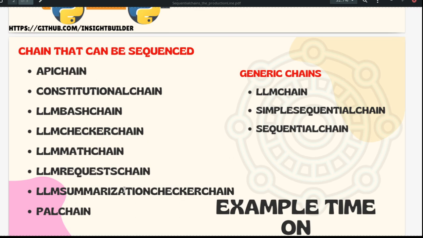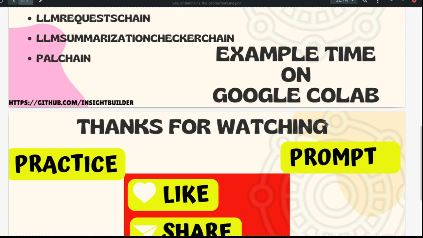However, keep this in mind: the more abstraction is getting created, the more the importance of learning to program increases, because the more you learn, the better you become at programming, and the faster you can get things done. Or else, even with all this automation and all these language models and artificial intelligence, we might still be stuck doing things manually. So let us break this barrier with this video and start learning to program also. This video is not just to introduce you to sequential chaining. You will see how important it becomes to learn to program. By the end of this video, you will see the reality of that.